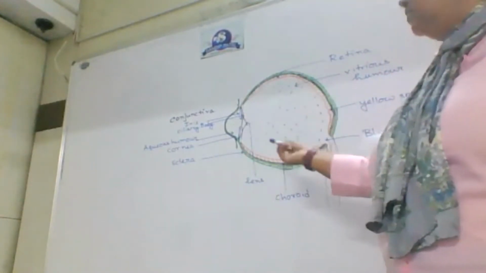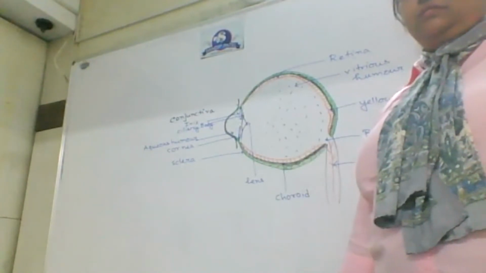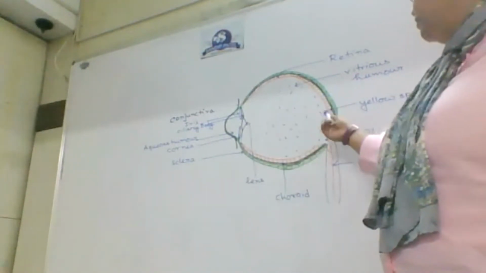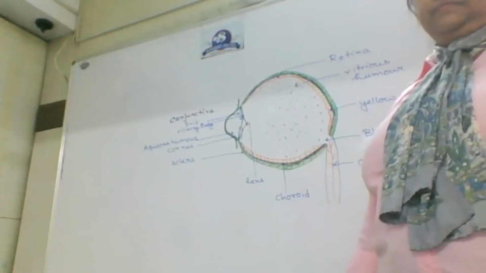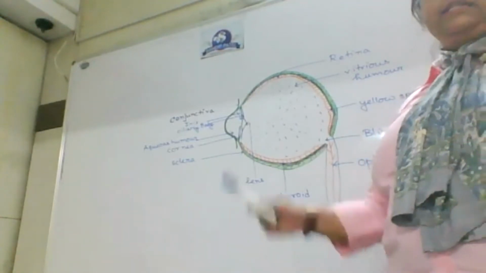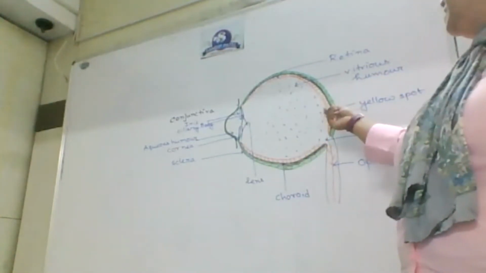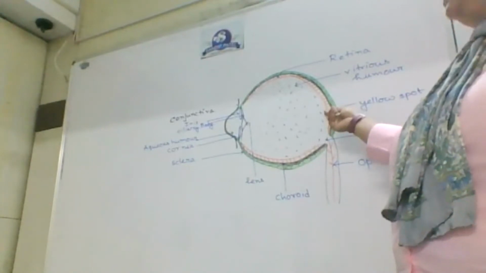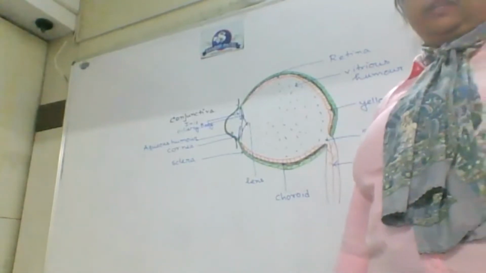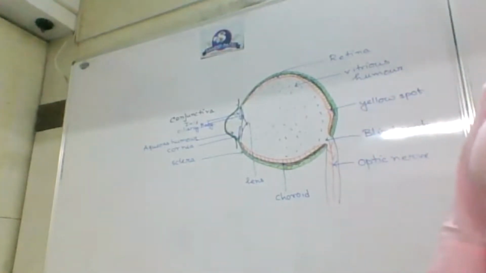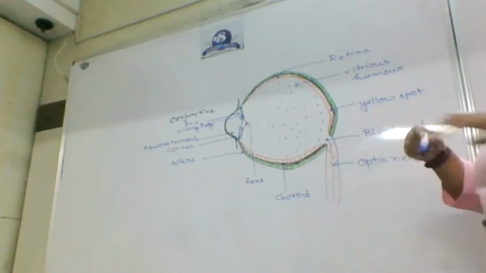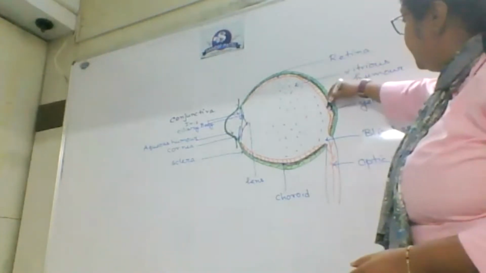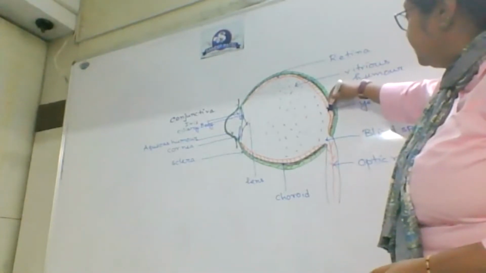Red layer. It's a part of retina. It is shown as a depression in the retina. You can see there is a depression there. You forgot to mention that depression. That's right. So here it is mentioned as a depression in the retina.